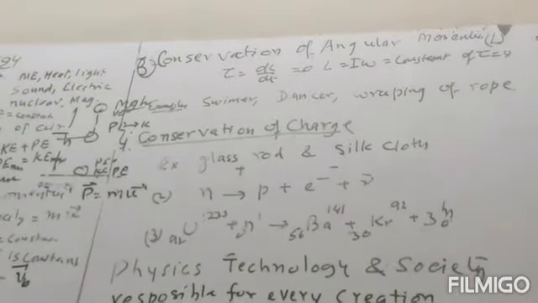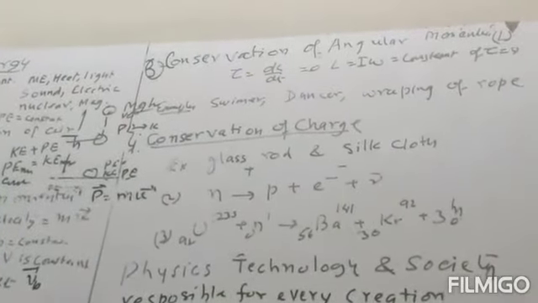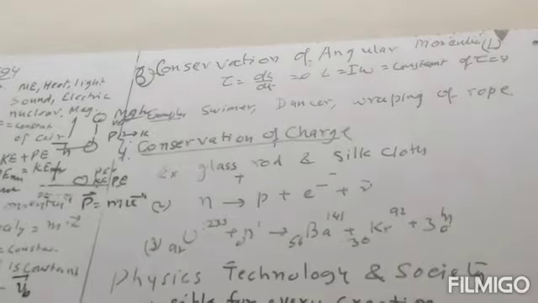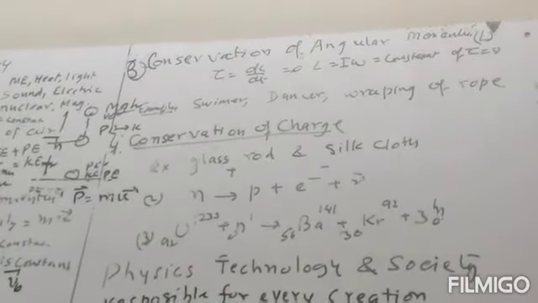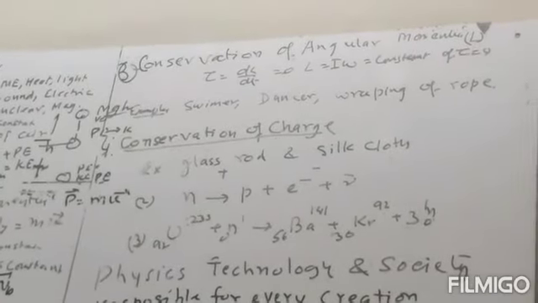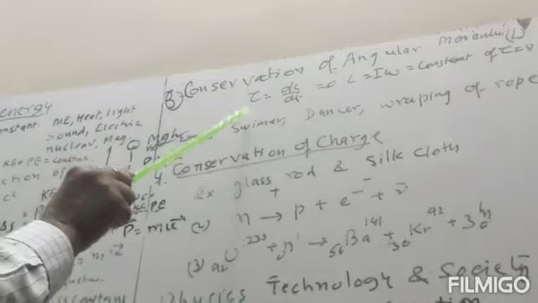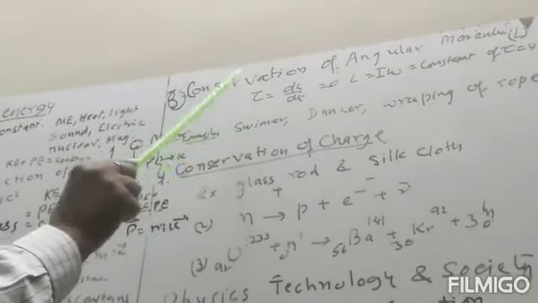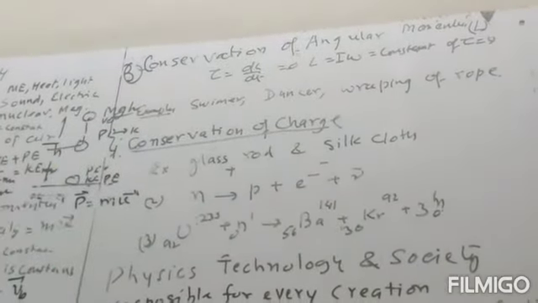The conservation of angular momentum. Now similar to the momentum, for the motion we have to apply the force, and due to force momentum will be changed. If we want to rotate the thing, then force is not sufficient, torque is required. Torque is required to rotate the body. Now what is the torque? Torque is the moment of the force. So torque is necessary for the rotation of the body.